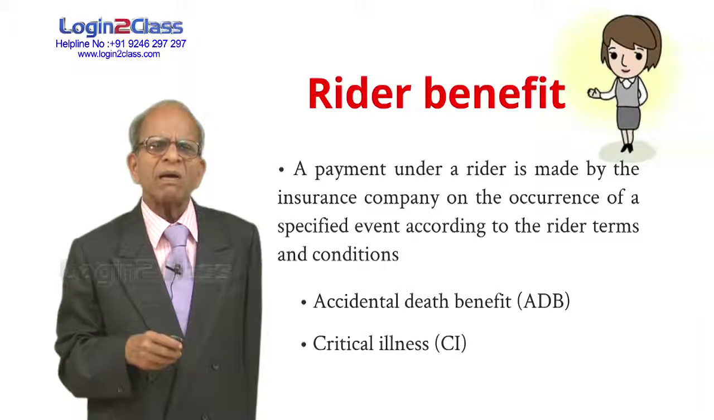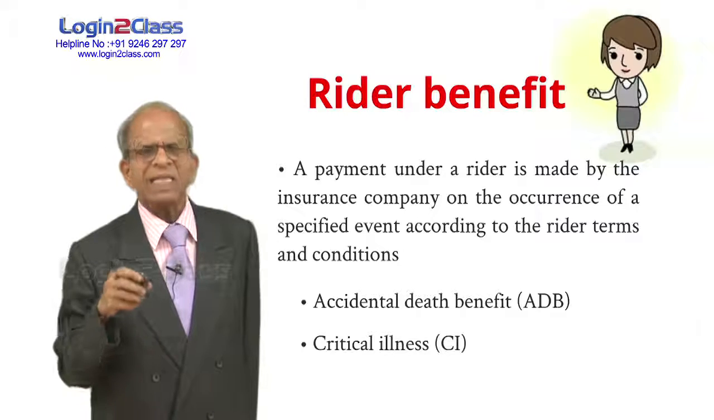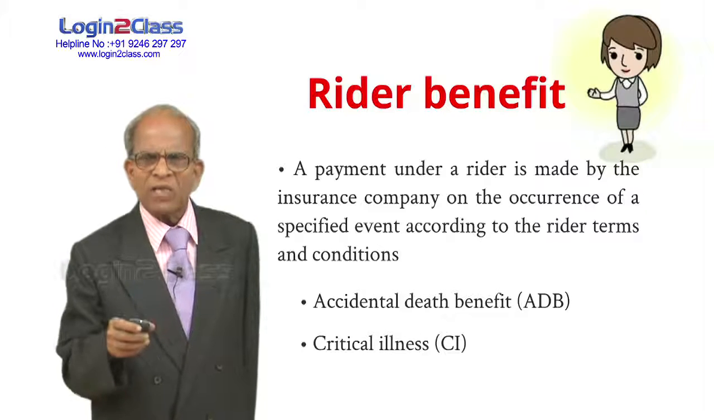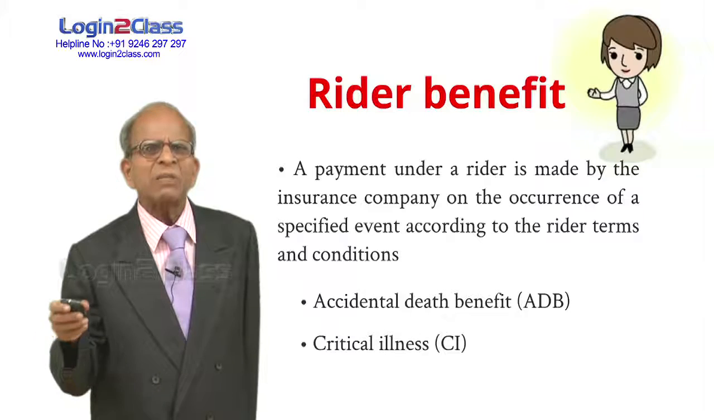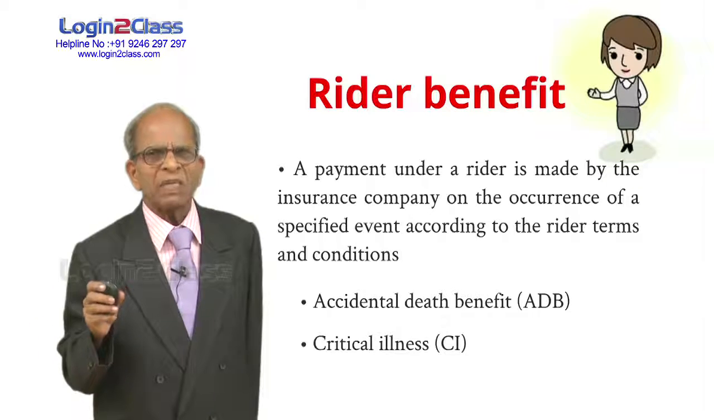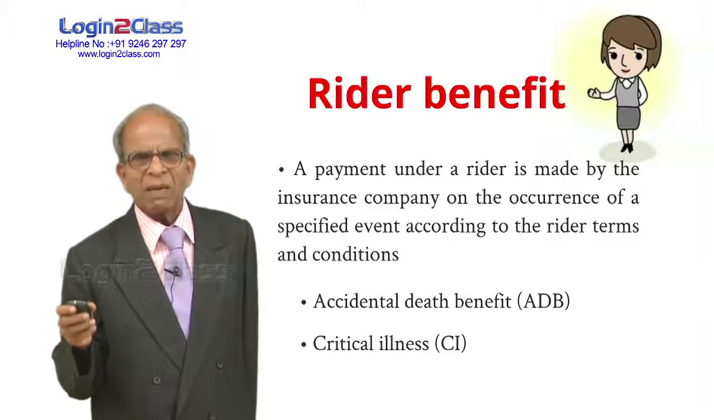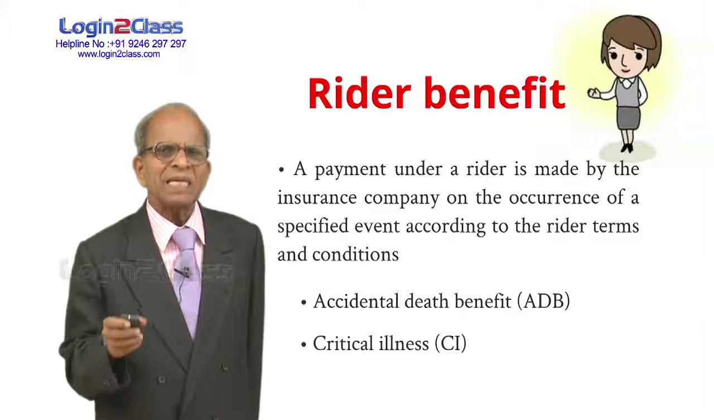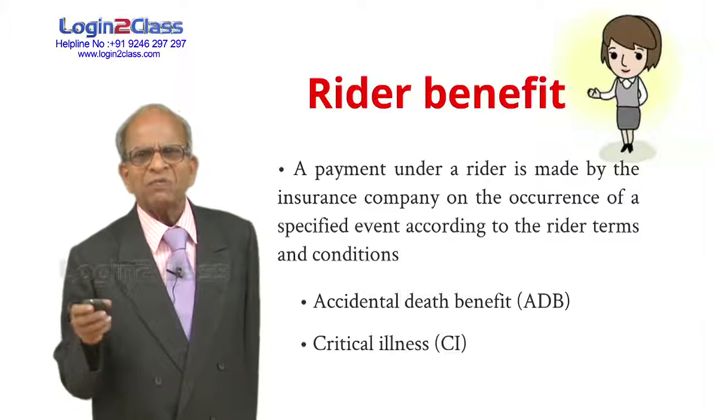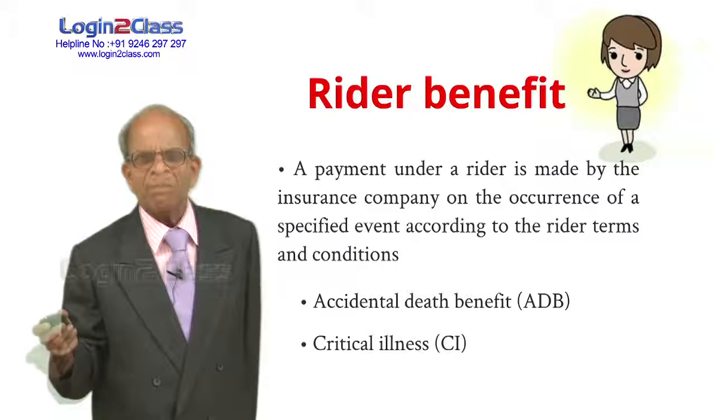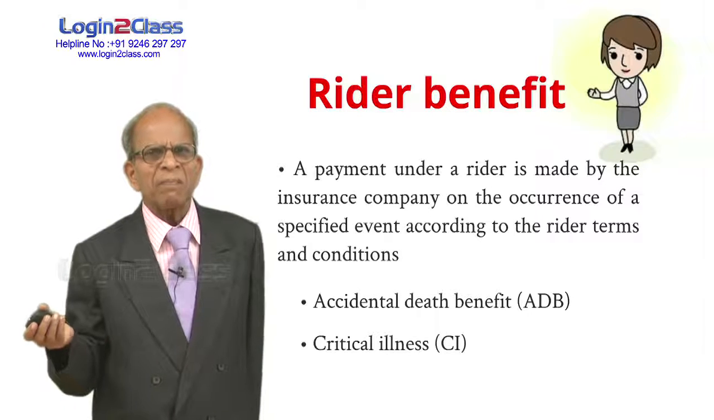Some illnesses are named. If you contract the disease, if it has been diagnosed to be that disease, a certain amount is paid to you. Full hospital bills are not paid to you, but a certain payment is made to you in case the disease has been diagnosed to be one of the critical illnesses mentioned under the policy. And these may vary from company to company also.